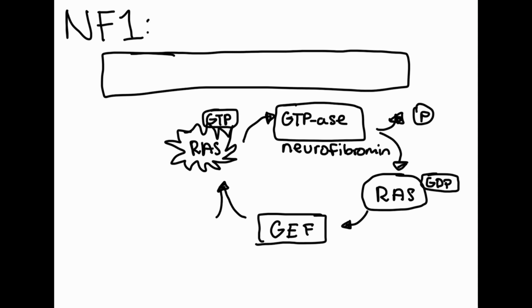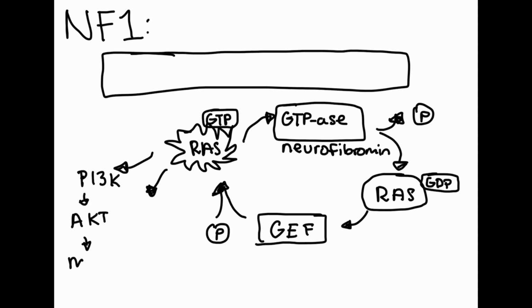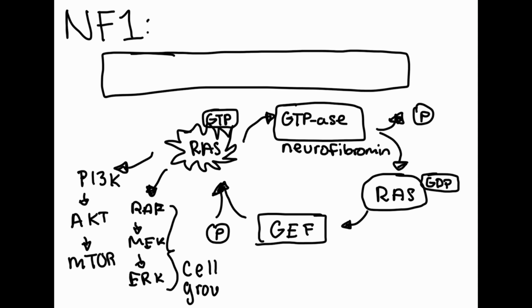Growth factors interact with the receptors on the cell surface, which trigger guanine nucleotide exchange factors to activate the RAS protein by catalyzing release of GDP. After GDP is released, GTP quickly binds to the RAS protein. Now that the RAS protein is activated, several other proteins bind to RAS and signal pathways are induced.